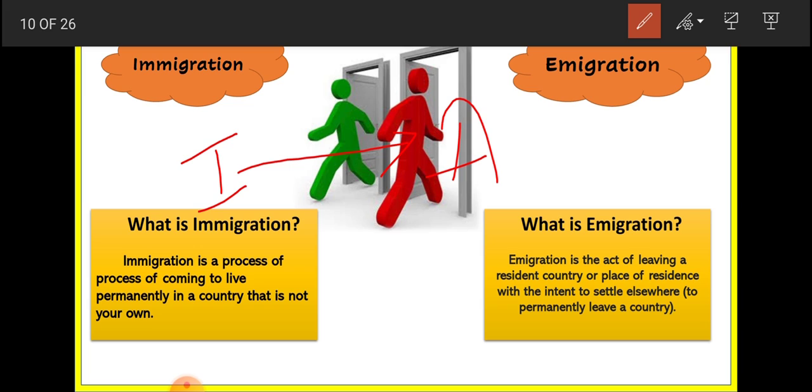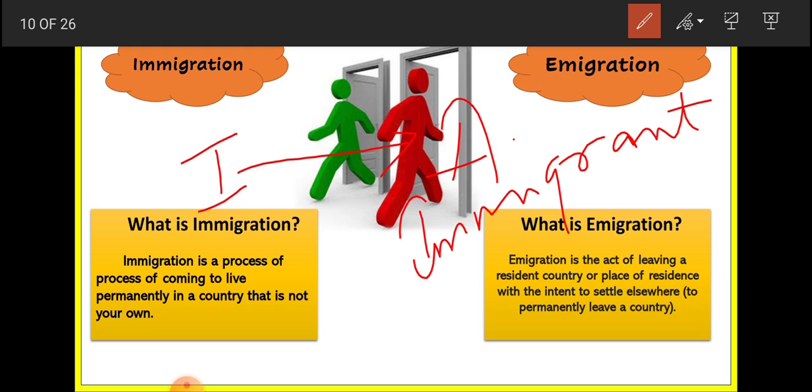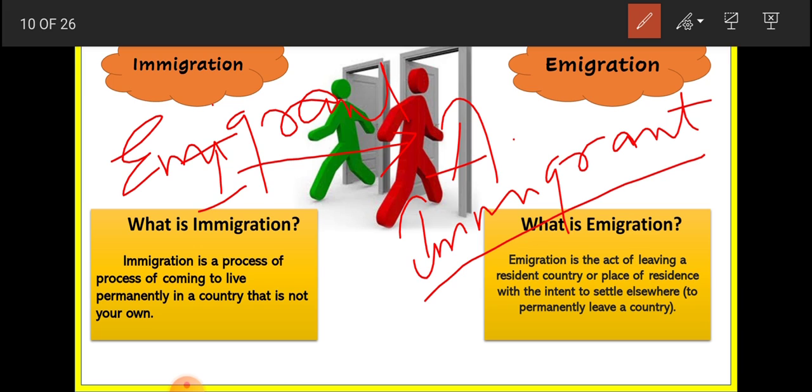I am leaving my country and going to America for settling down there permanently. So for America, I am an immigrant, because I am coming to that country. And for India, I am an emigrant.